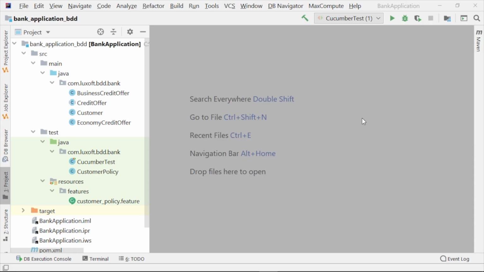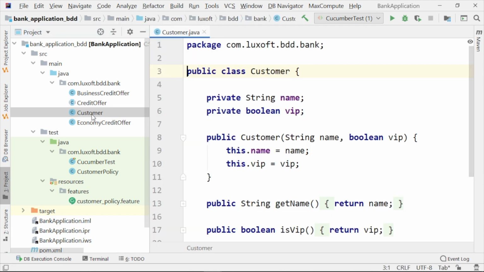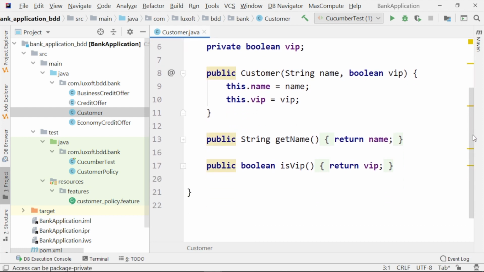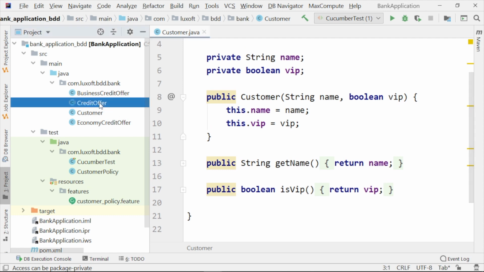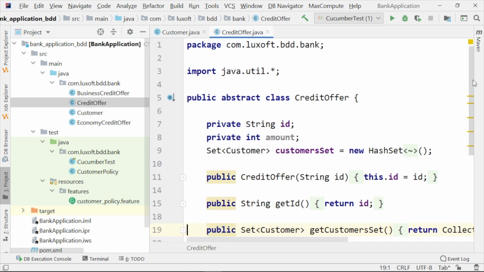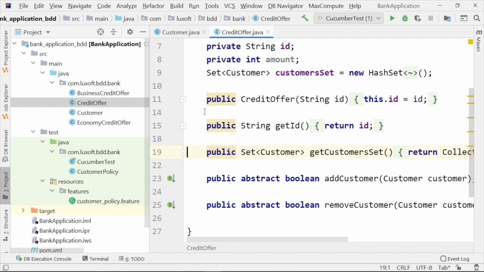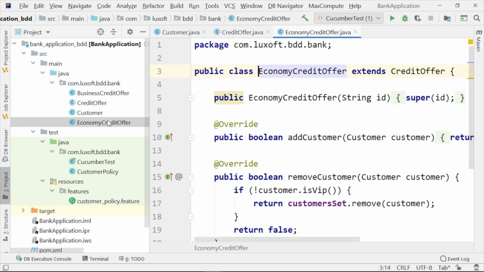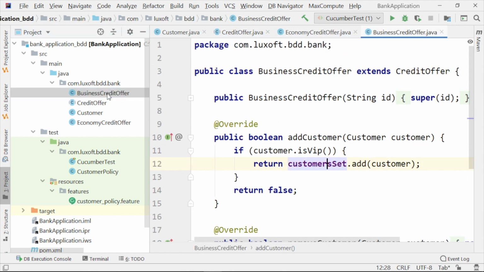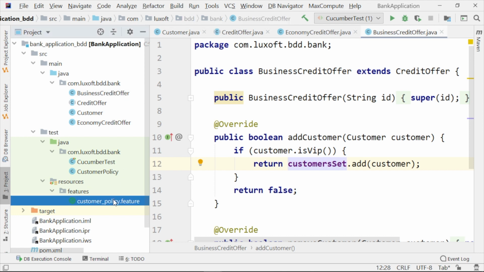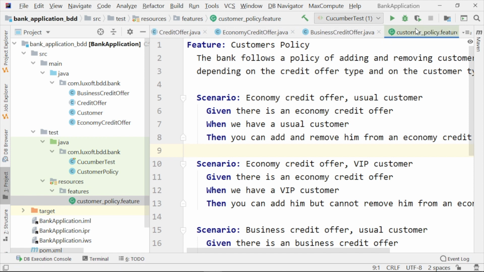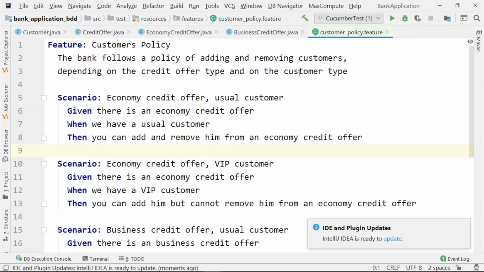We move now to the pure BDD approach using Cucumber. And we remind you that we have an application having a class customer with a name and Boolean VIP, an abstract class credit offer, that is extended by economy credit offer and by business credit offer. And we have just introduced this customer policy dot feature.